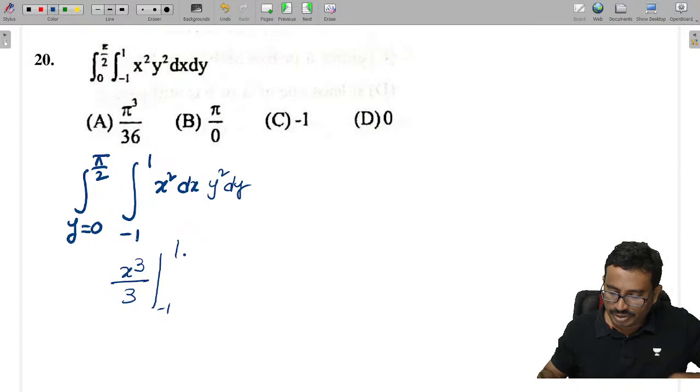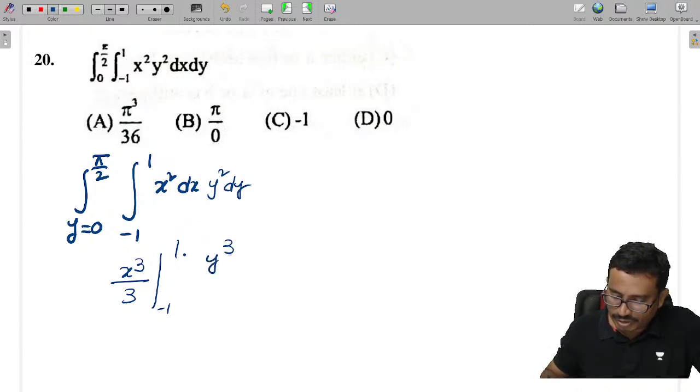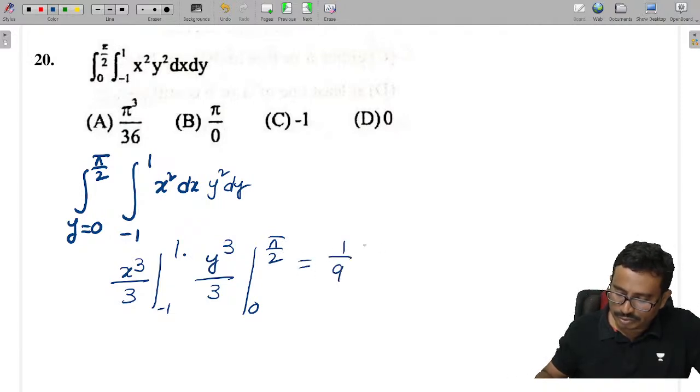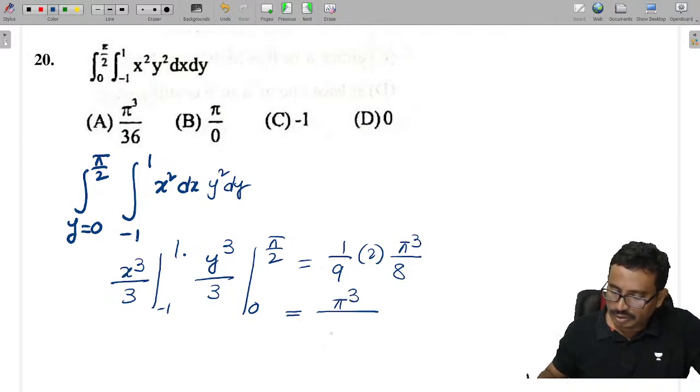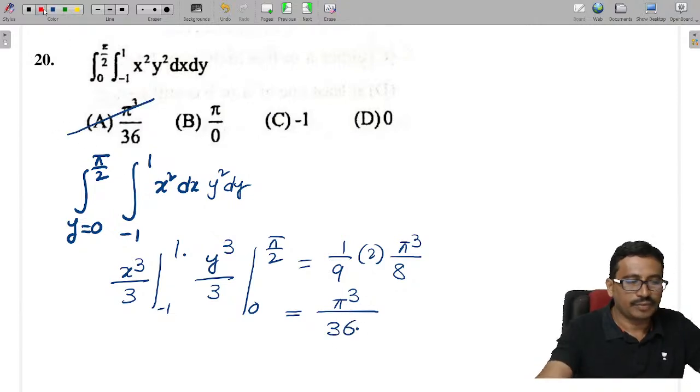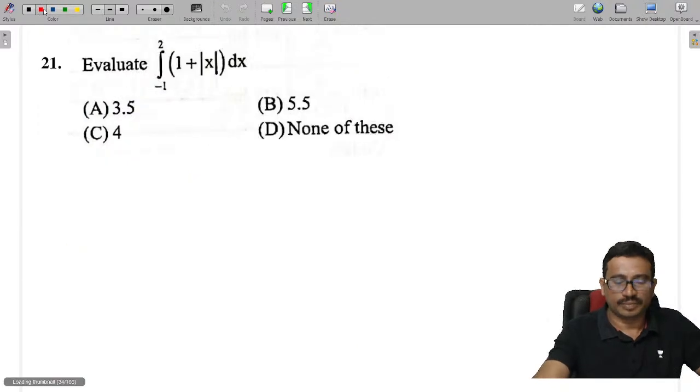Then y integration is y cube by 3, limits 0 to pi by 2. So this is 1 by 9 into 2 into pi cube by 8, so I get pi cube by 36. Option A.